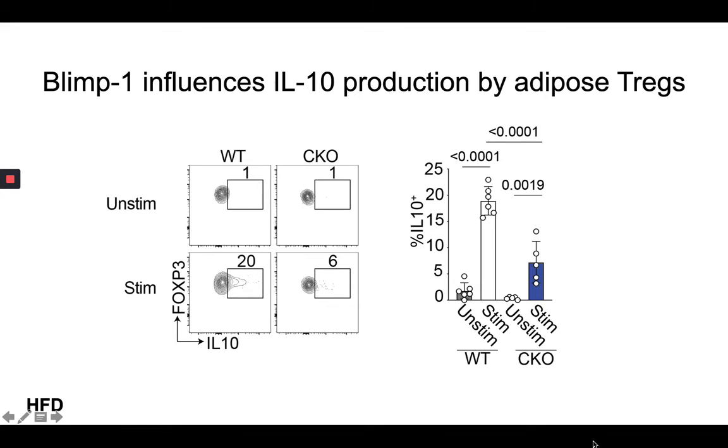Finally, we wanted to see if BLIMP1 plays a cell-intrinsic role in regulating IL-10 production, as this has been observed previously in other types of immune cells. When we isolated the stromal vascular fraction from adipose tissue and stimulated them ex vivo, we found that in the absence of BLIMP1, fewer adipose Tregs produced IL-10. So up to this point, all these data were somewhat expected based off the existing literature. However, what we observed next was quite surprising.